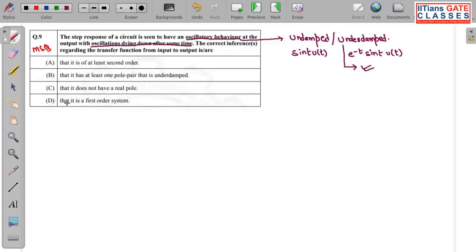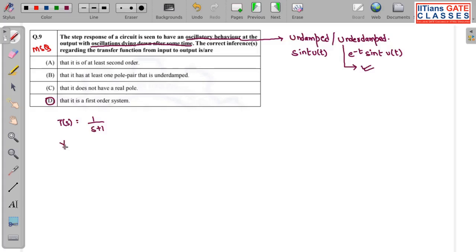So if I see the options, I can see option D. What they have said is that it is a first order system. For a first order system, we have no oscillations for step response. Why so? Let me assume the closed loop transfer function of a first order system is this.